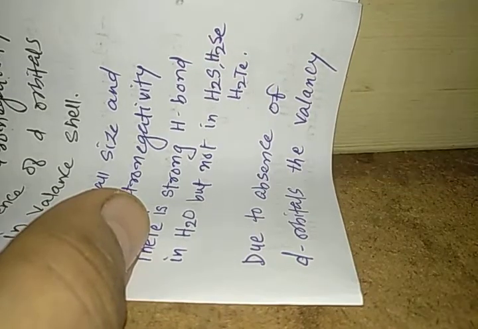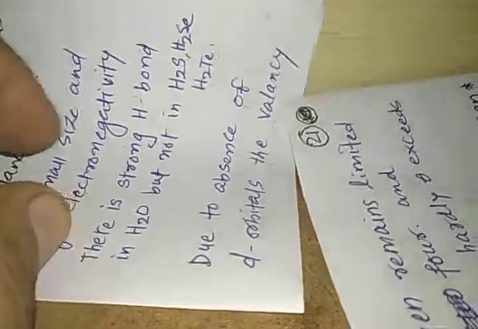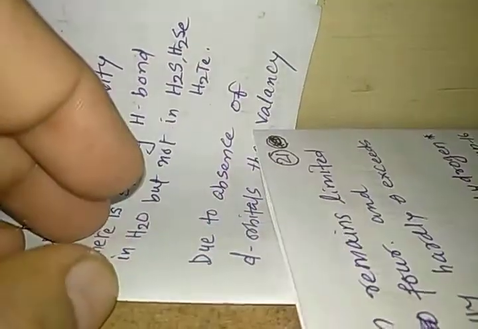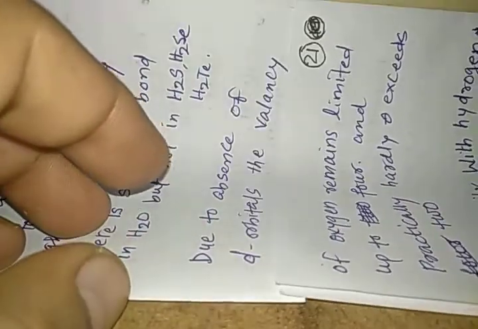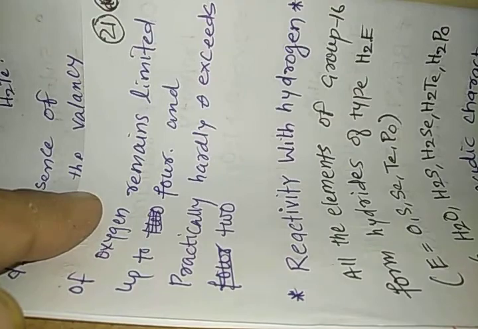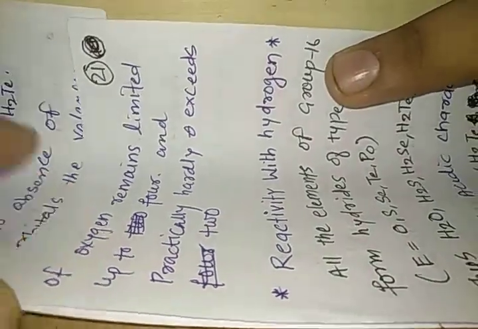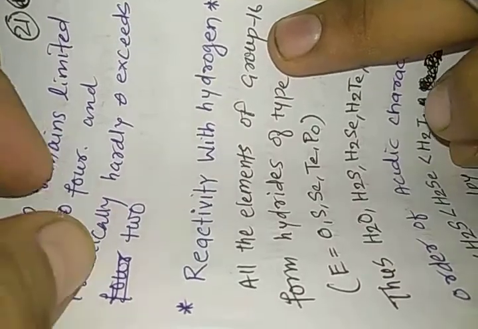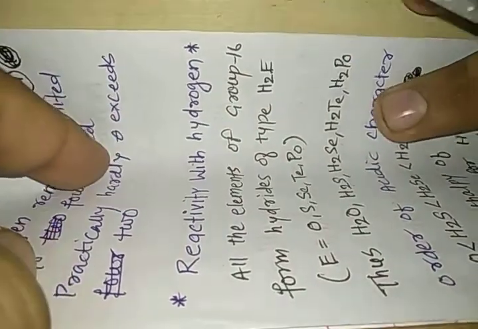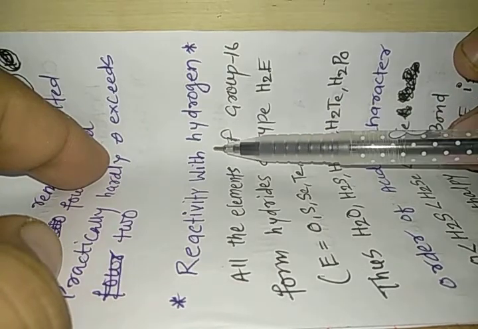Due to the absence of d orbitals in oxygen, the valency of oxygen remains limited up to 4 and practically hardly exceeds 2. So now we should study the reactivity of group 16 elements with hydrogen.